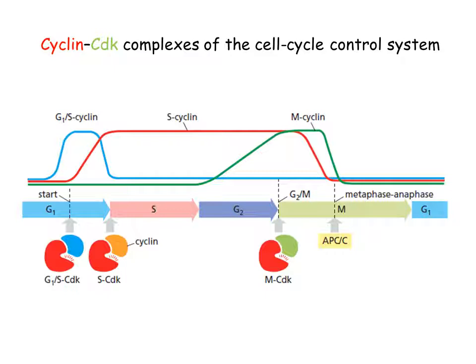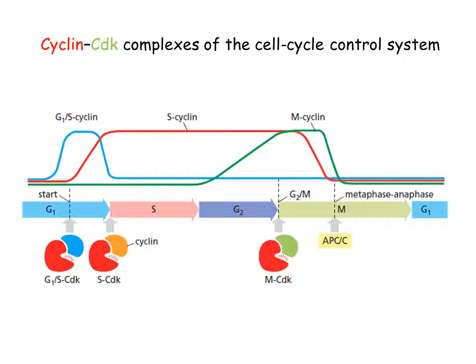Then S cyclins, they are produced at the late G1 phase. They start being produced at the late G1 to S transition phase, and they will attach to S CDKs, and ultimately S CDK stimulates the DNA replication. These S cyclin levels are maintained in the elevated form till the mid of M phase. The red line you can see. They are produced in the late G1 to S transition, and they are maintained till mid of mitotic phase.